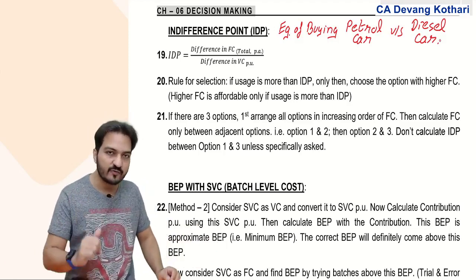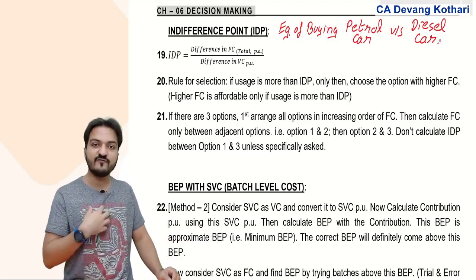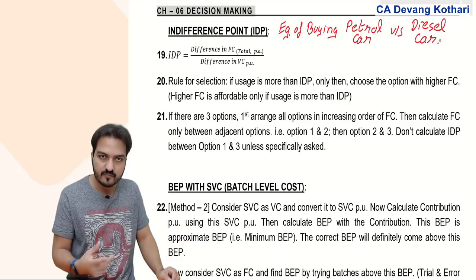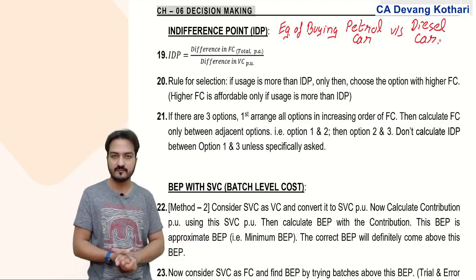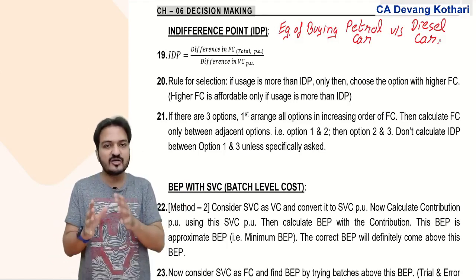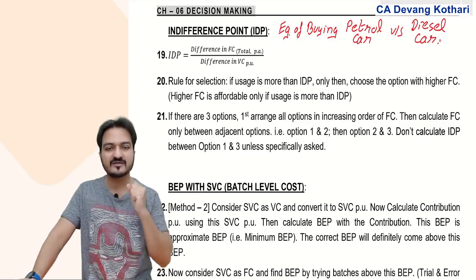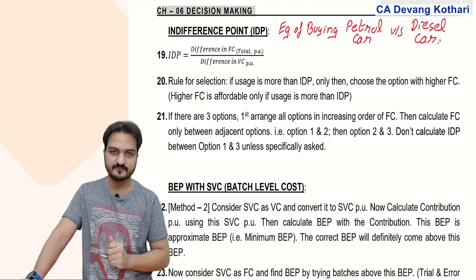Well, which car is overall better depends on your usage. You know that if your usage is more, then it is better to go for diesel car. Why? Because when your usage is more, then you choose an option in which your usage cost is less. Usage cost means the variable cost.